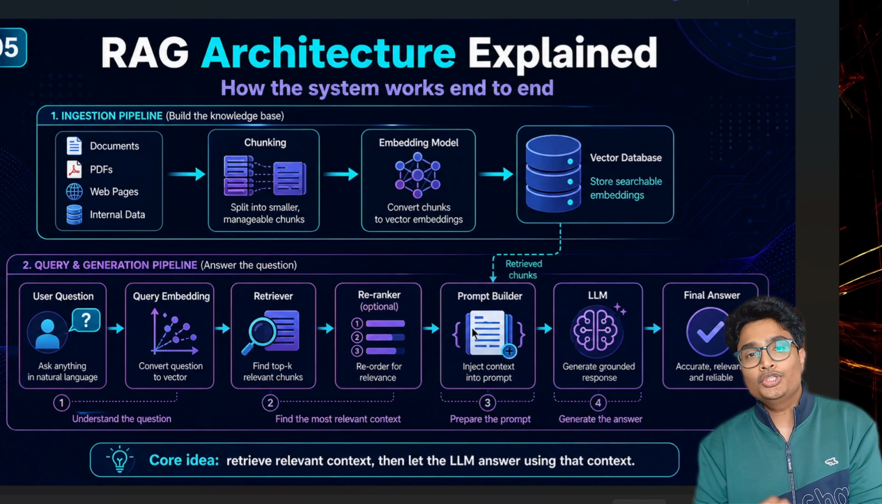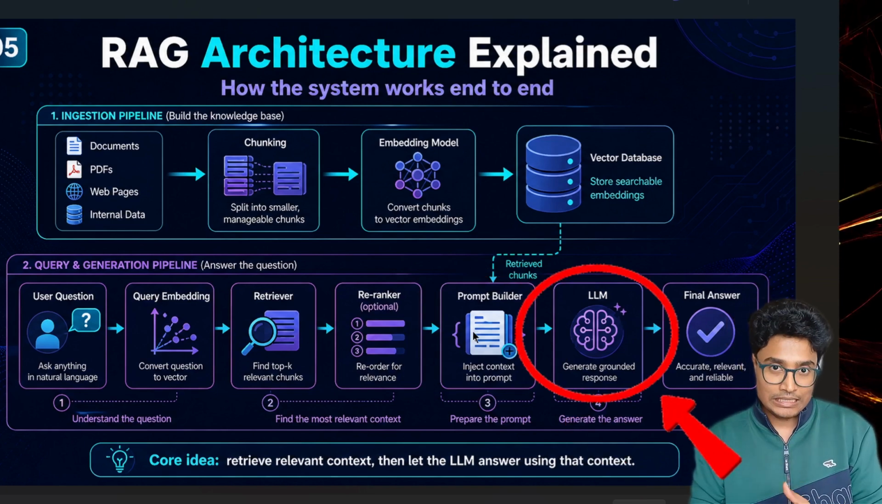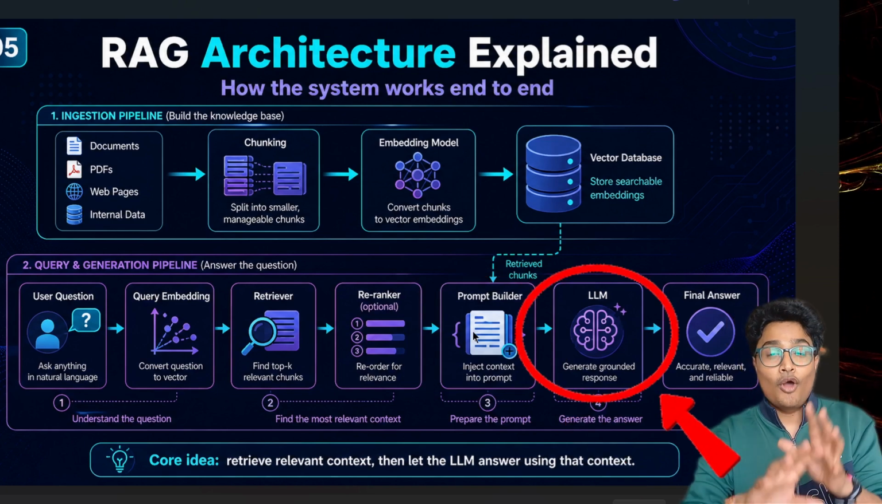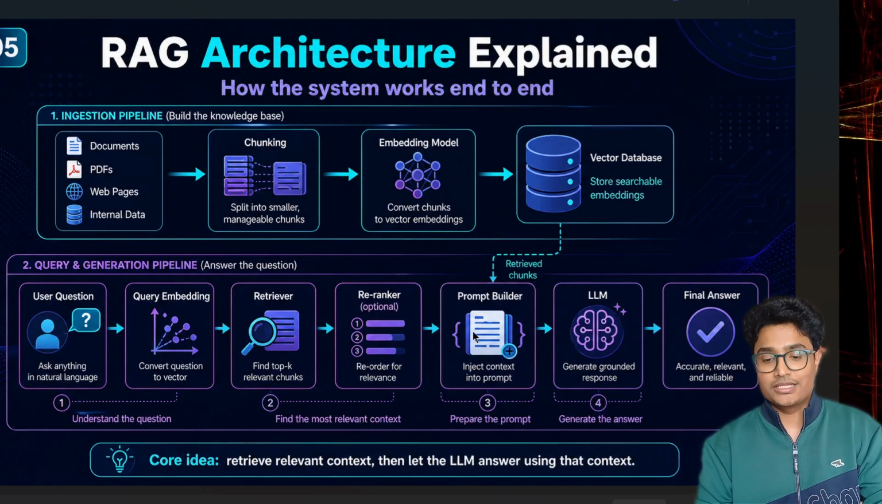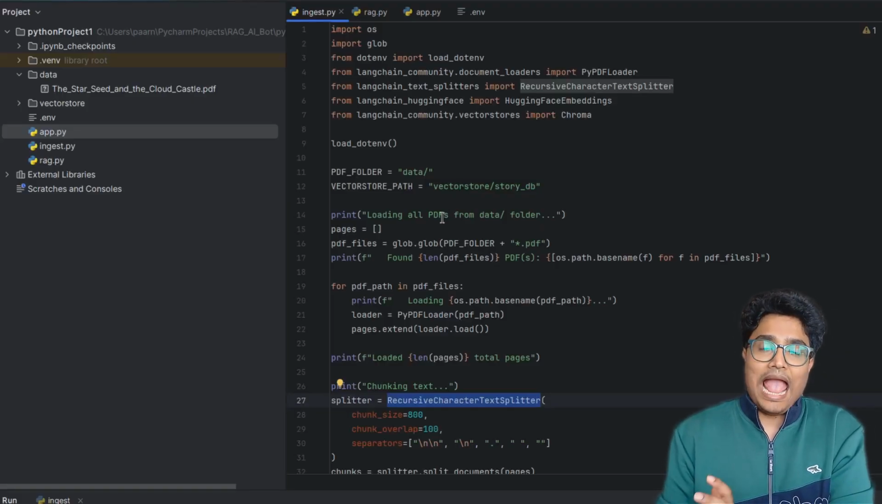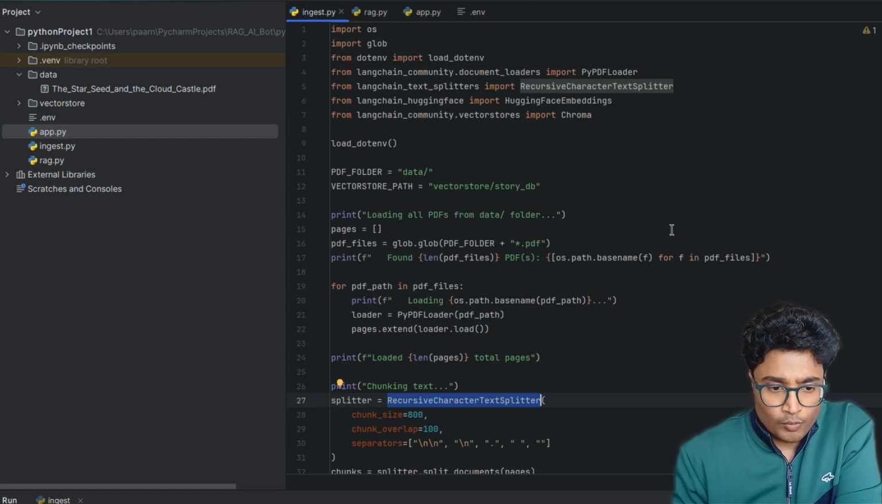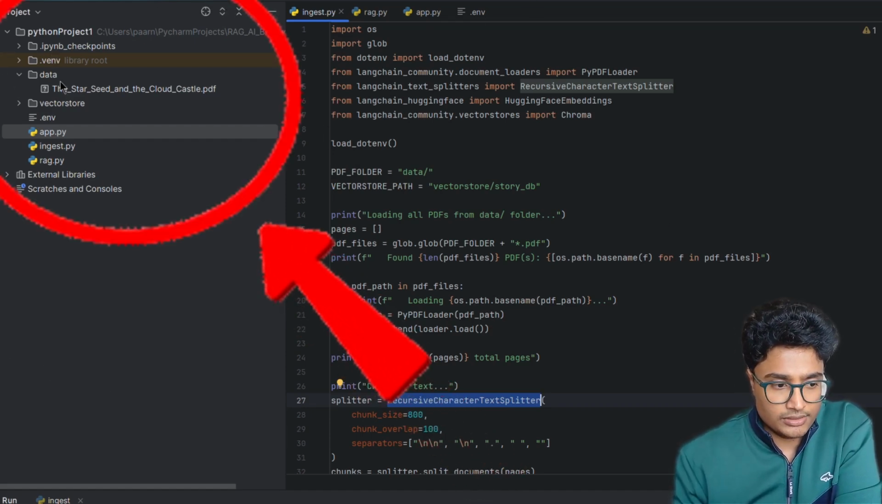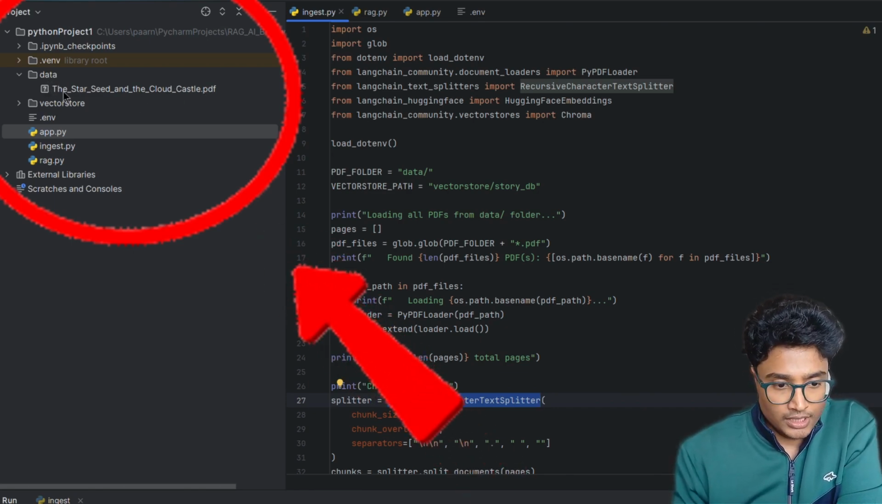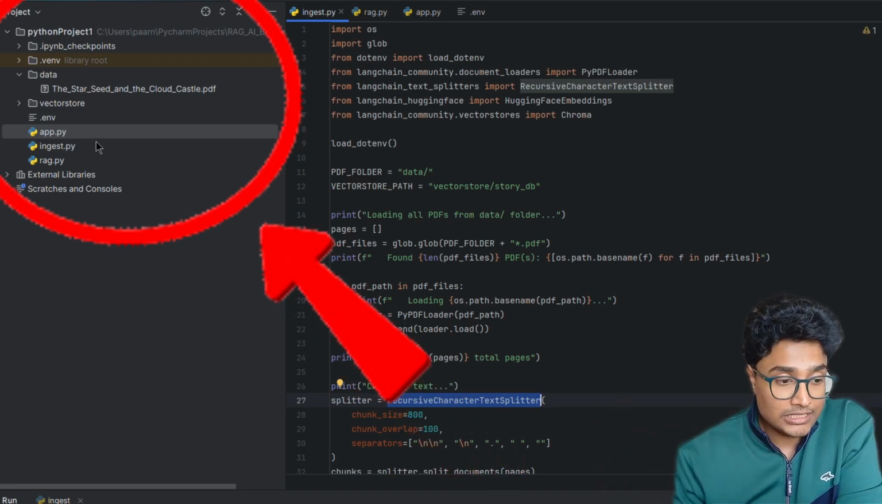Now that will be pushed to a LLM for its intelligence, and it will answer from that contextual knowledge. Now let's understand how I actually built this AI powered chatbot. So I'm using PyCharm, where I have my folder structure. The data is where my data file is. So I currently have 1 PDF. The vector store is nothing but where my vector database and those embeddings will get stored.